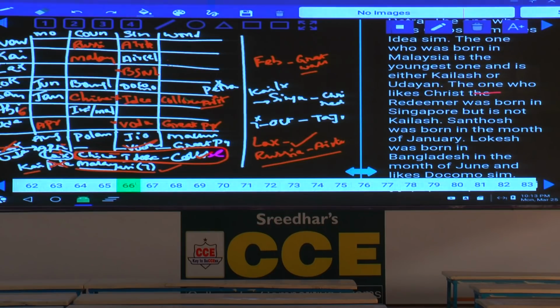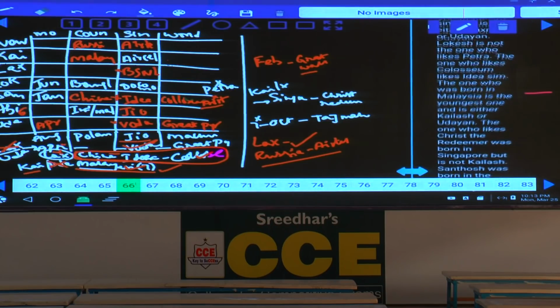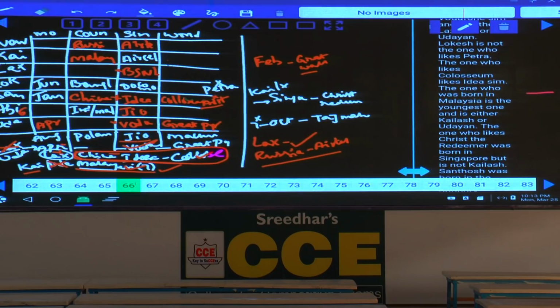Then we have done with this one as well. Hence, Malaysia has been done. Then what is the other thing left over here? Among the SIMs, only one more SIM is left over, that is Jio. And so who likes Jio? This IB likes Jio, who is the 6th one, isn't it? That means the second youngest. As the second youngest is here, then 7th, October and this one. Now the one who likes October and Taj Mahal cannot be the youngest. October and Taj Mahal must be there.